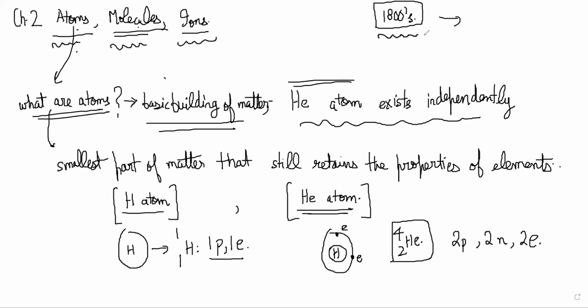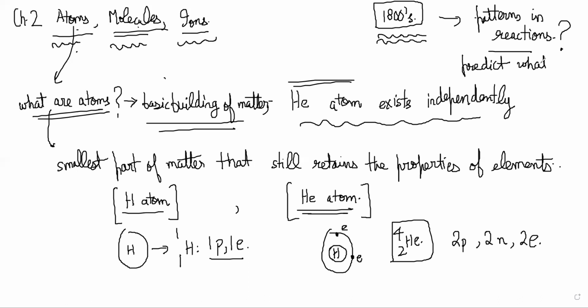Chemistry developed because they tried to figure out why one reaction gives one thing and another reaction gives something else. So they wanted to figure out patterns in reactions. That is what they wanted to understand, and basically they wanted to be able to predict what reactions will do, right?